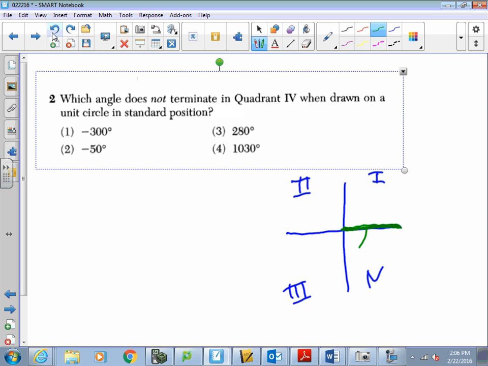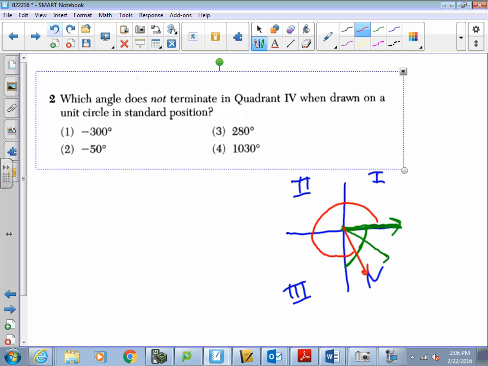All right, so if you go for number 2, if you go negative 50, remember, negative 90 would be here. So it's going to be somewhere in here, give or take there. And that definitely ends in quadrant 4. Then if you go positive 280, well, remember, that's 90. That's 180. This is 270. And 280 obviously would be about right there. So that's in the 4th quadrant. And then the one that confuses students is the last one.